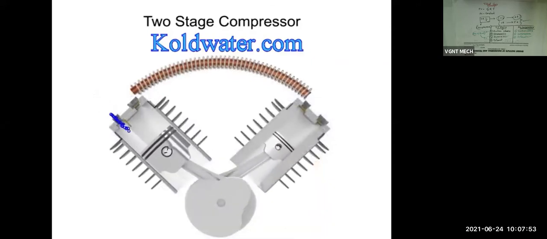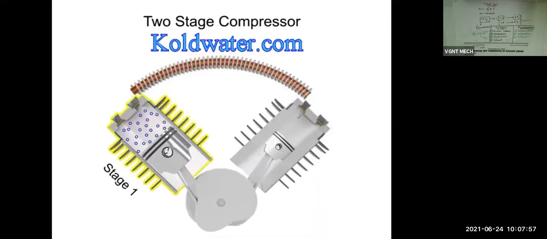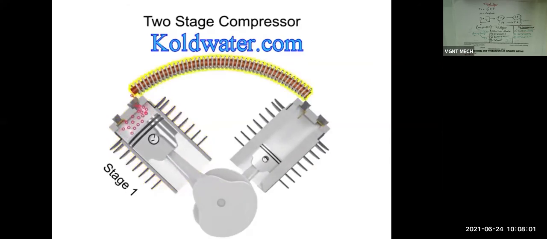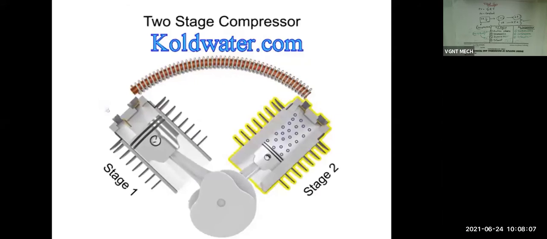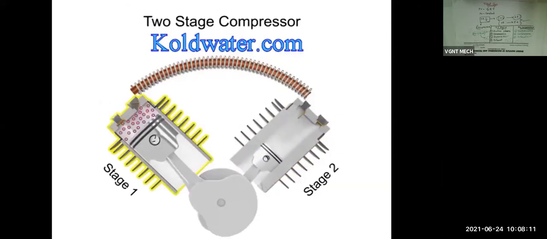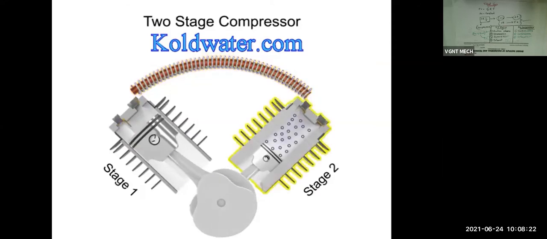The air is compressed in the first stage, which is typically the largest stage, then cooled, then compressed in a second stage. The hot compressed air from the first stage is conducted to the second stage through thinned tubing, which is exposed to the air from a flywheel fan. After the air is cooled within the tube, the compressed air enters the second stage to be compressed even further.